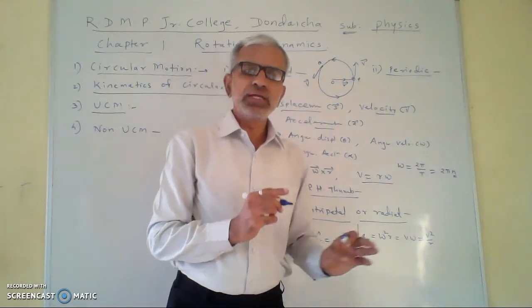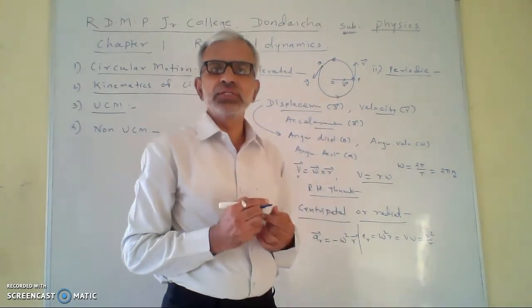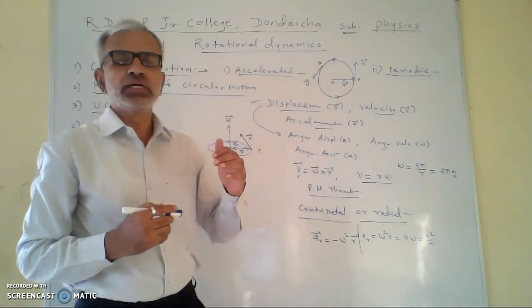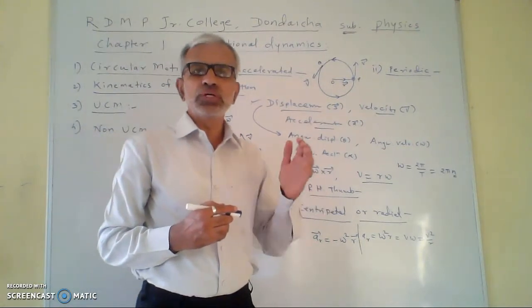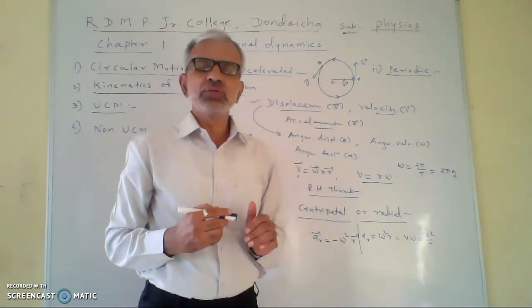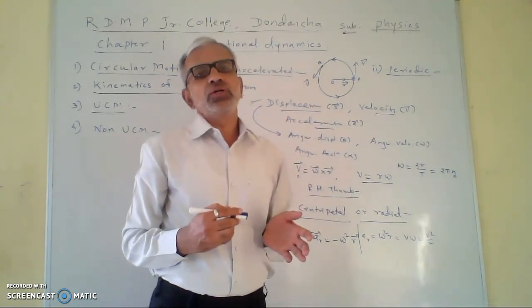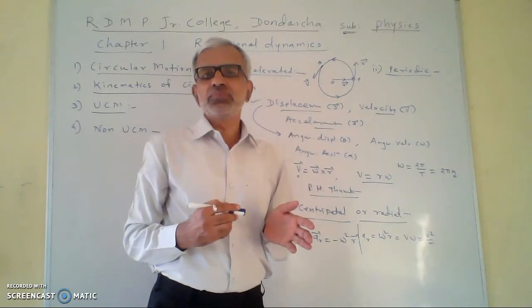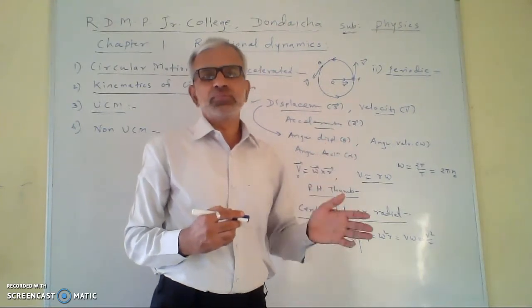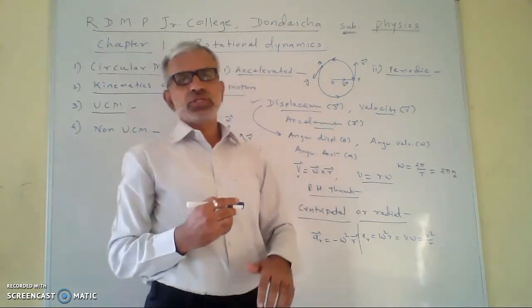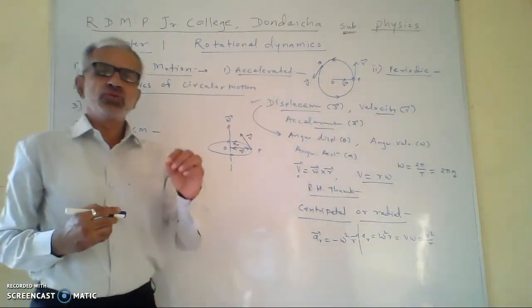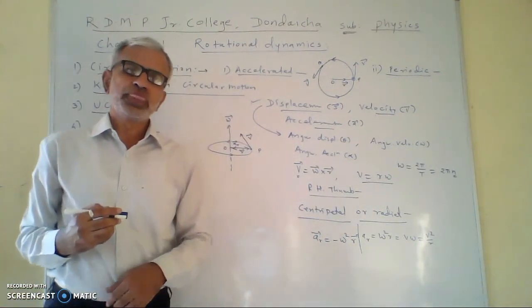So radial or centripetal acceleration is the acceleration which is directed along the radius and toward the center, which is responsible for the circular motion, and it changes the direction of the velocity of the particle. That is the centripetal or radial acceleration. So this is about uniform circular motion.